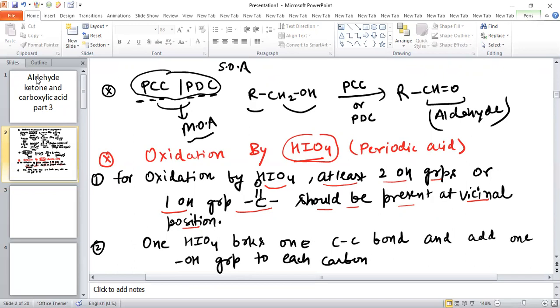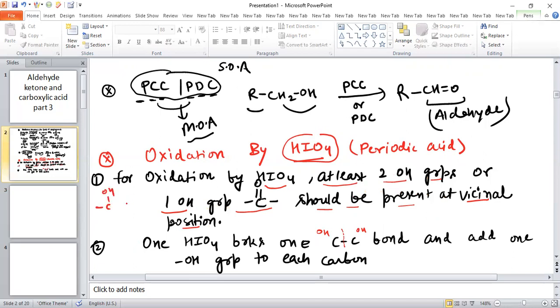So in oxidation by HIO4, one HIO4 will break one carbon-carbon bond and OH is added on each carbon. For the oxidation the condition is two OH groups must be at vicinal position, or one OH group and a carbonyl group should be at vicinal position, like this.